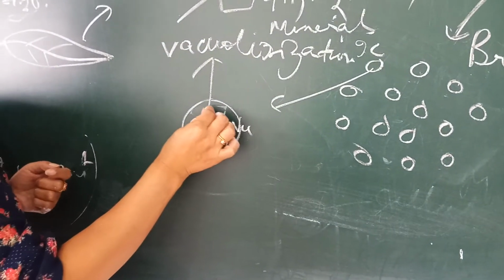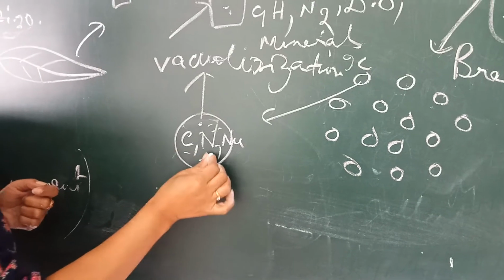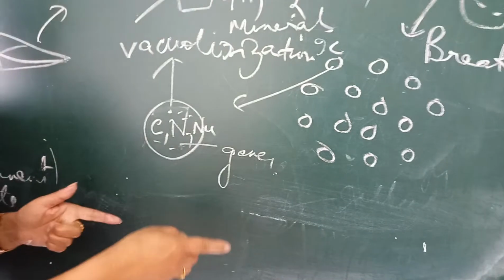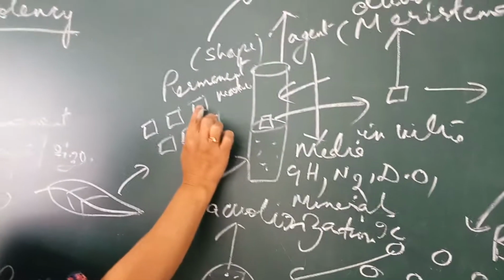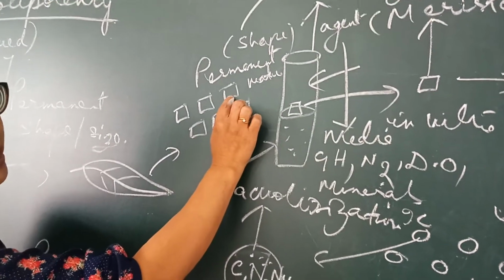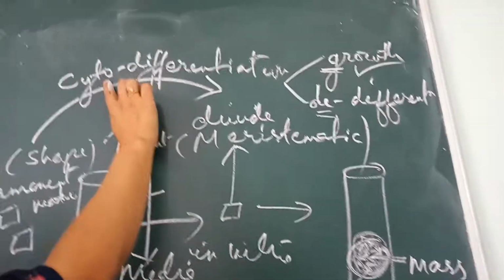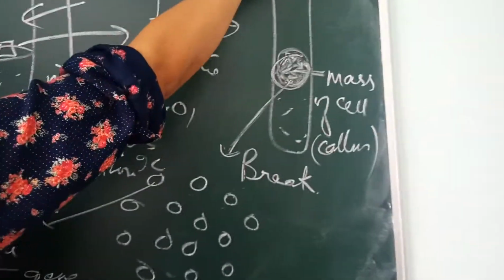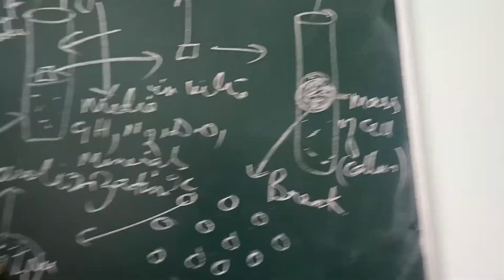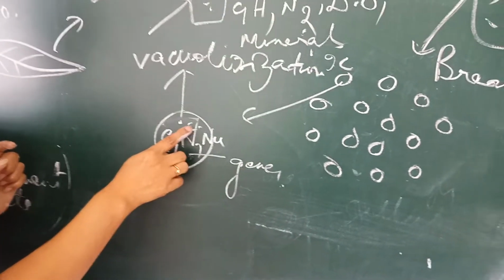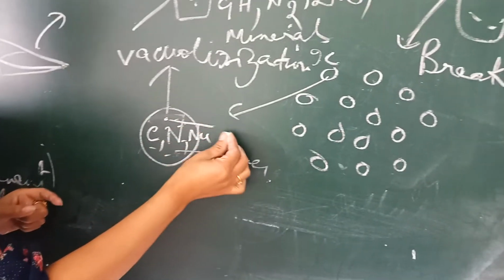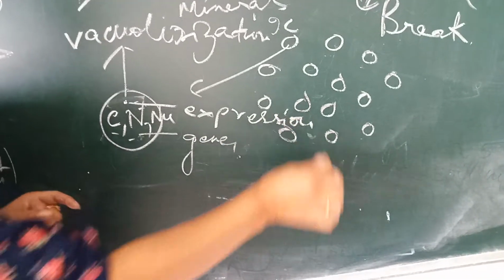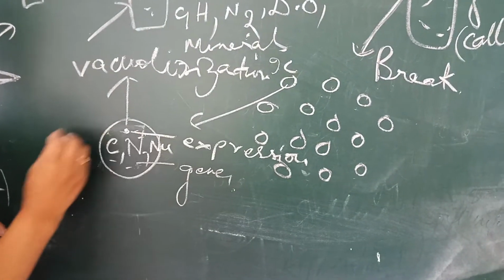And most importantly, it seems that some of the genes wake up. In this leaf, they had become permanent. But the moment they undergo this phenomenon, cytodifferentiation, there is growth, increase in size, there is dedifferentiation. What does it mean? Some of the genes in this leaf become active again. That is, they show signs of expression, and they will express.